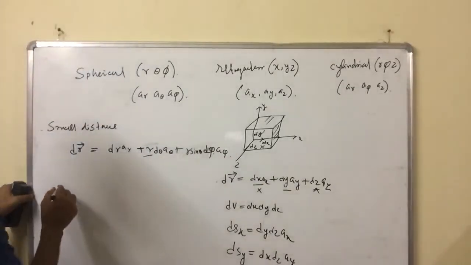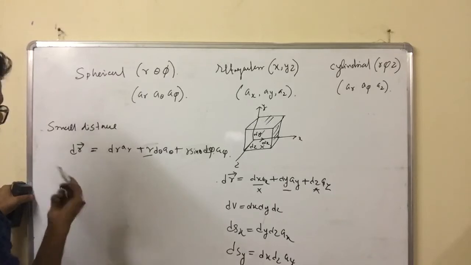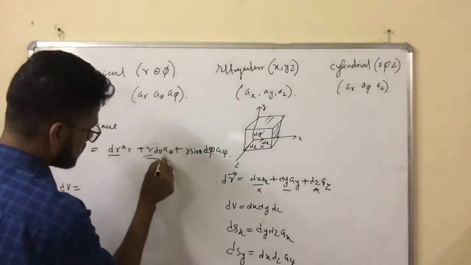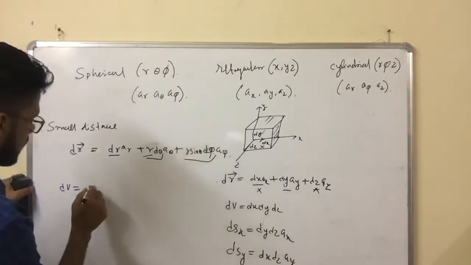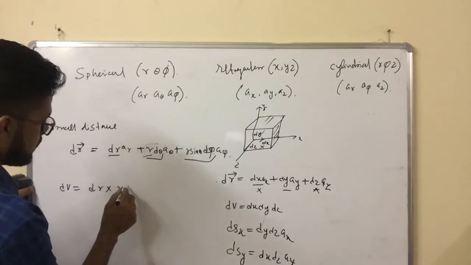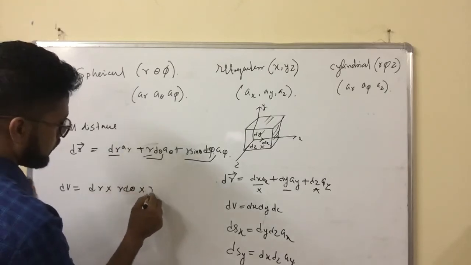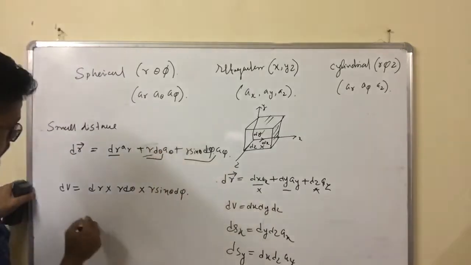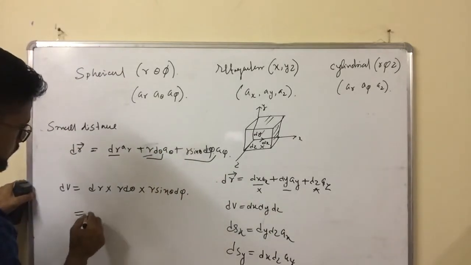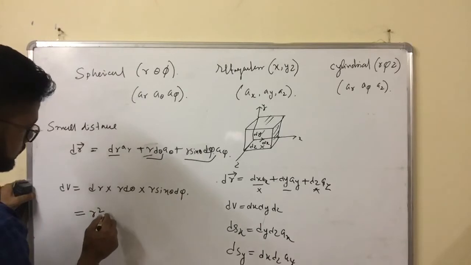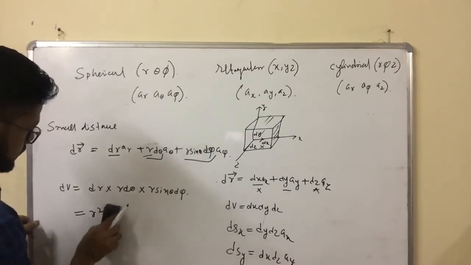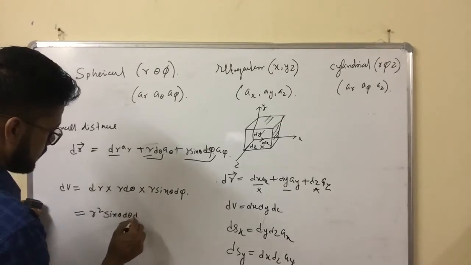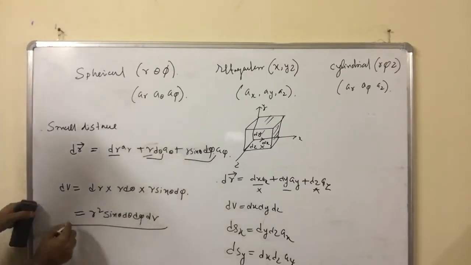Okay, now what is the volume? Volume equals the product of these: dr into r d theta into r sin theta d phi. This is the formula. So it equals r square sin theta d phi dr. This is the volume element of a sphere.